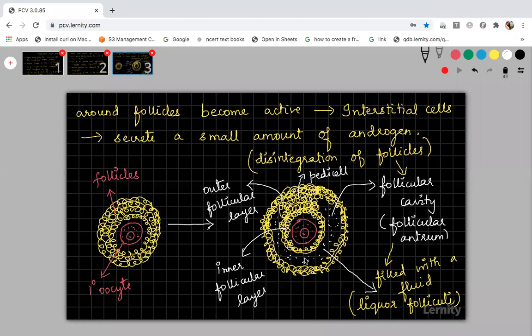Now this follicular antrum will separate the follicular layer into inner and outer follicular layers. They are not connected throughout. Only in one particular place they will be connected, and that connection is called the pedicel. Now the outer and inner follicular layers have names and specific roles. I will tell you now.